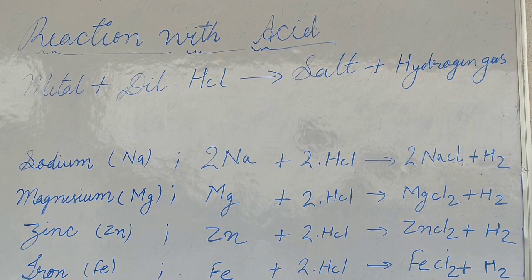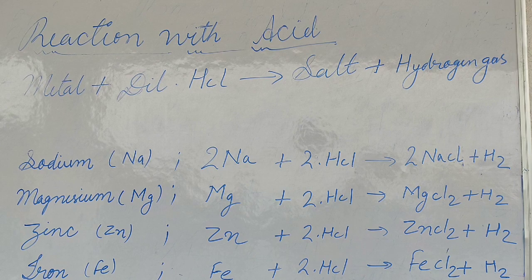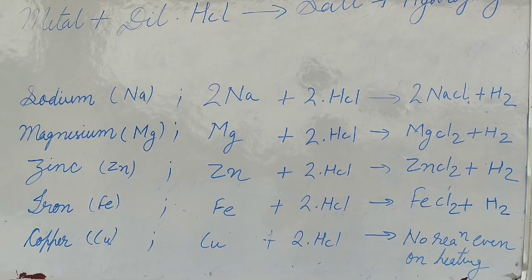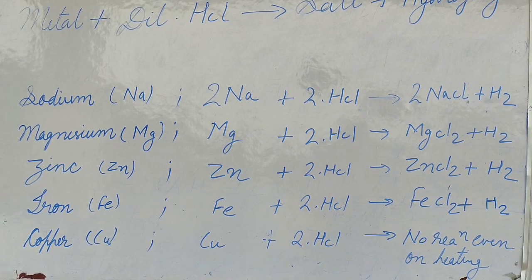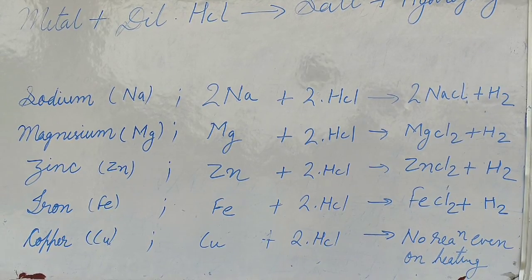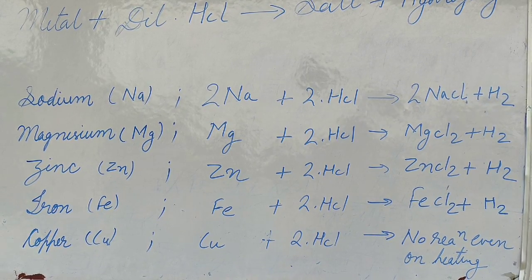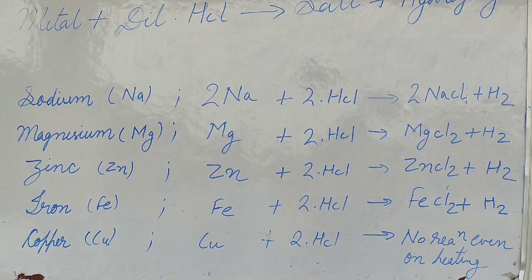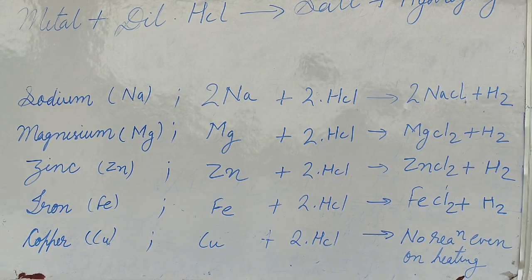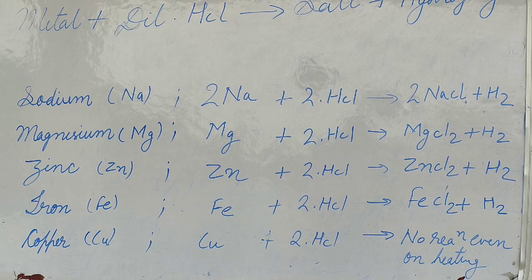The next is reaction with acid. When metal reacts with acid, dilute HCl, it produces salt plus hydrogen gas. So almost all the metals react with hydrochloric acid and produce their metallic salt and hydrogen gas. We can take the example of sodium. When sodium reacts with hydrochloric acid, it produces sodium chloride and hydrogen gas.